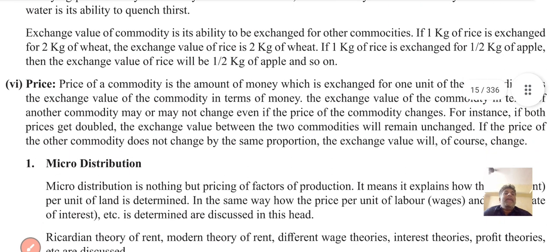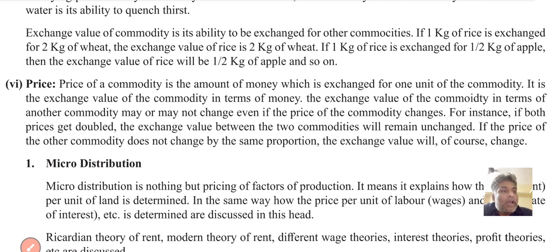The price of a commodity is the amount of money for which 1 unit of the commodity is exchanged; it is the exchange value of the commodity in terms of money. The exchange value of a commodity in terms of another commodity may not change even if the prices change.